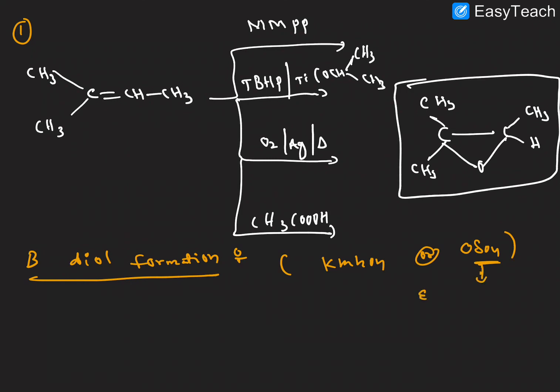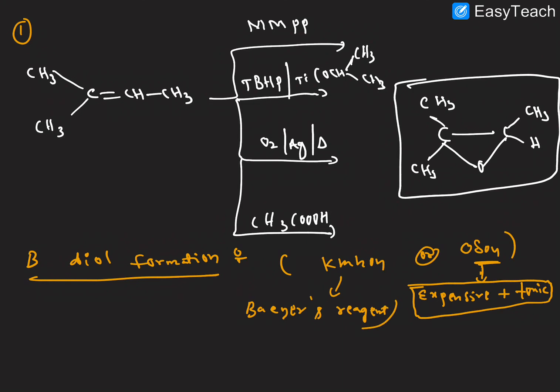The reason is that it is a more expensive reagent, not explosive, expensive. At the same time it is toxic, so in most cases we are not using osmium tetroxide. The best reagent is KMnO4. This reagent we can also call Baeyer's reagent, right?